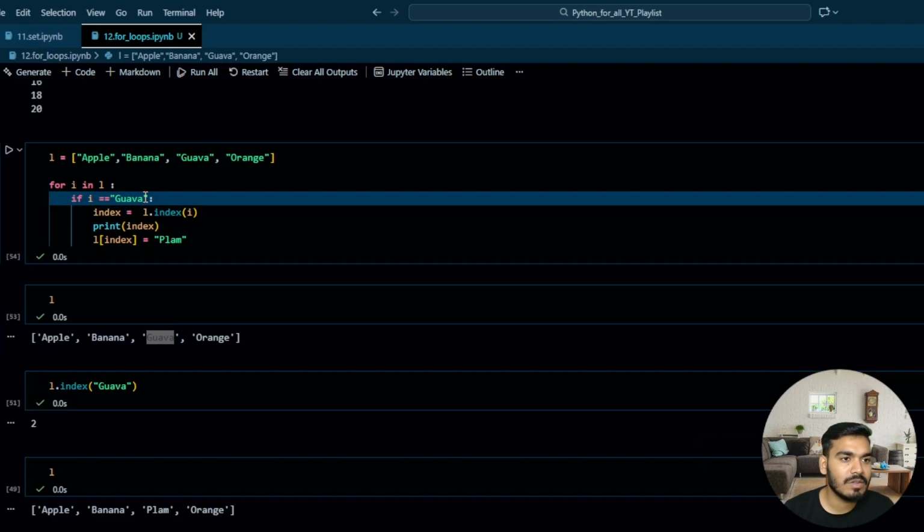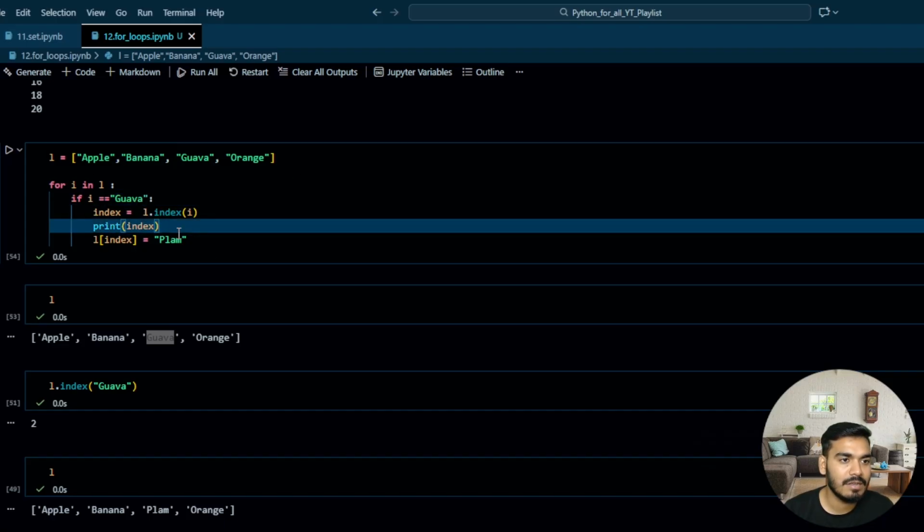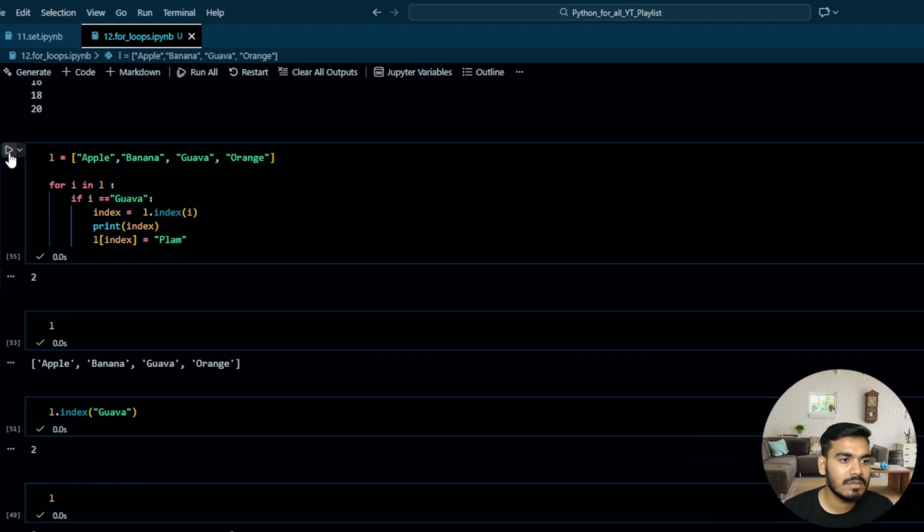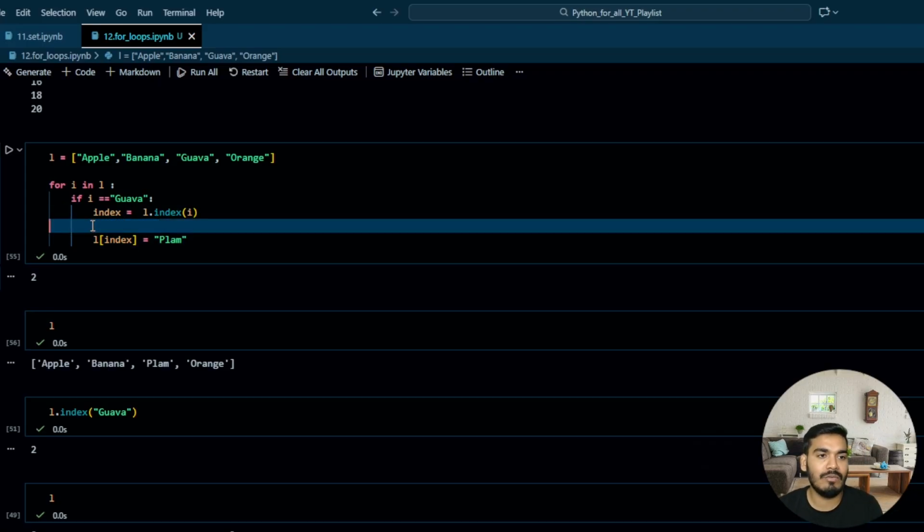If I is guava, then it's going to come over here, then L of index and print that. Correct. Now, done guys. There was some issue with this line of code over here. It was not comparing properly. So how is it going to work? Let's try to execute and show you one by one.